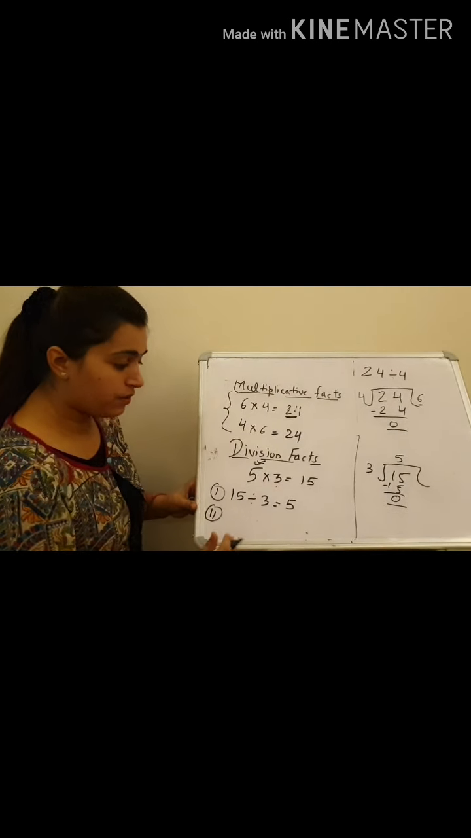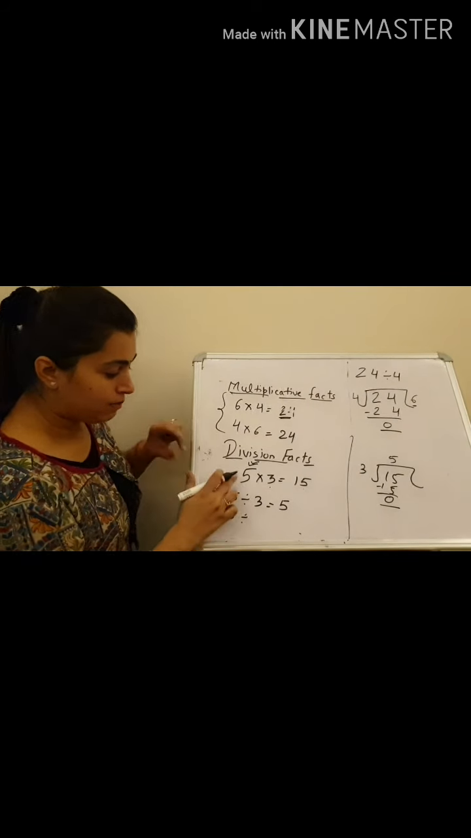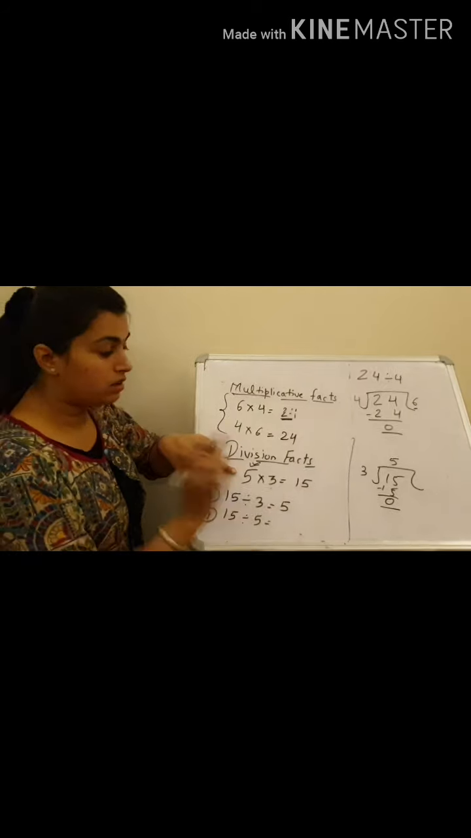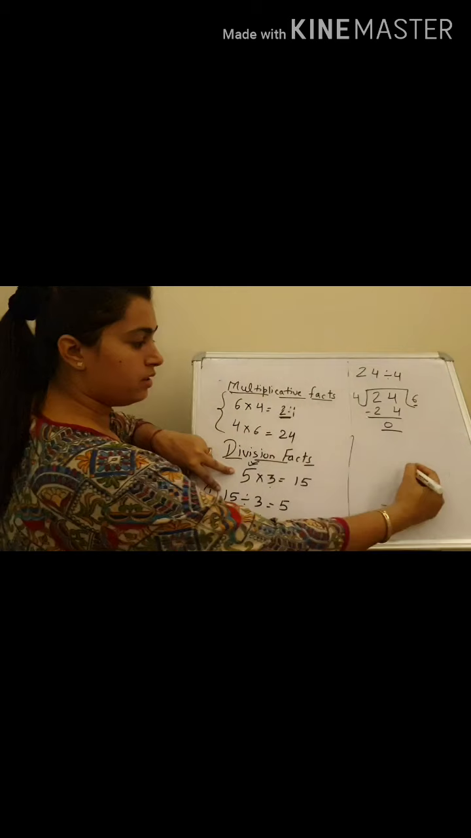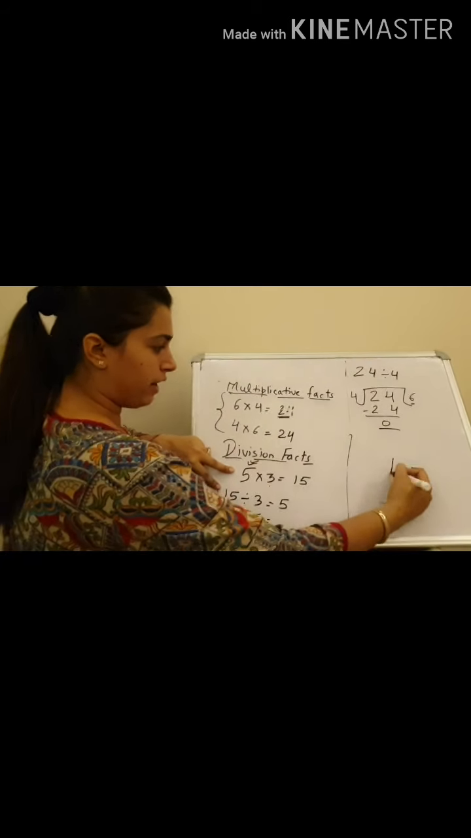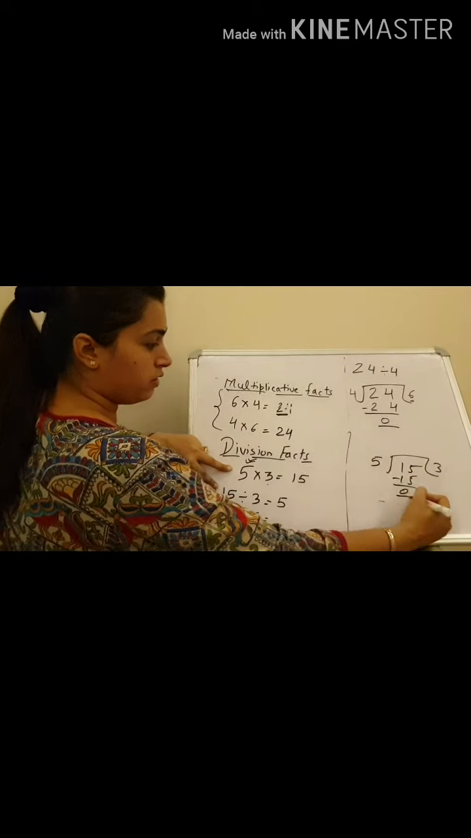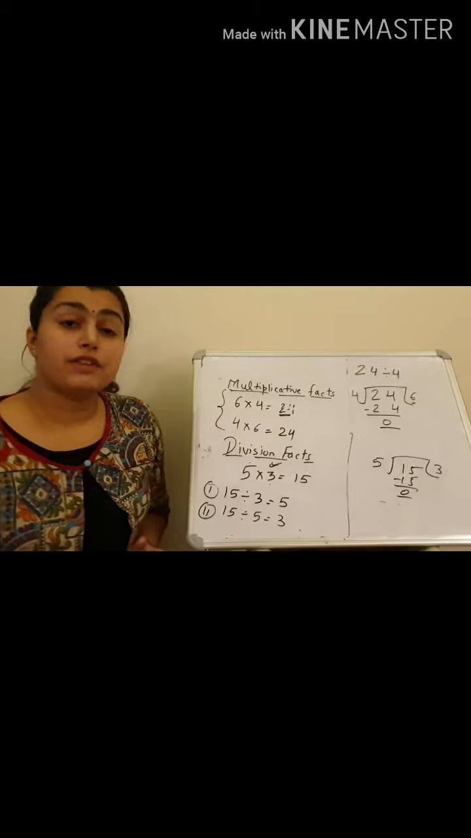Now the second division fact. Always keep this as the dividend. Now I am taking 5 as the divisor. The quotient should be 3. Now do it. 15 divided by 5. 5 3s are 15. The quotient is 3 only, and that is this. So these are the two division facts.